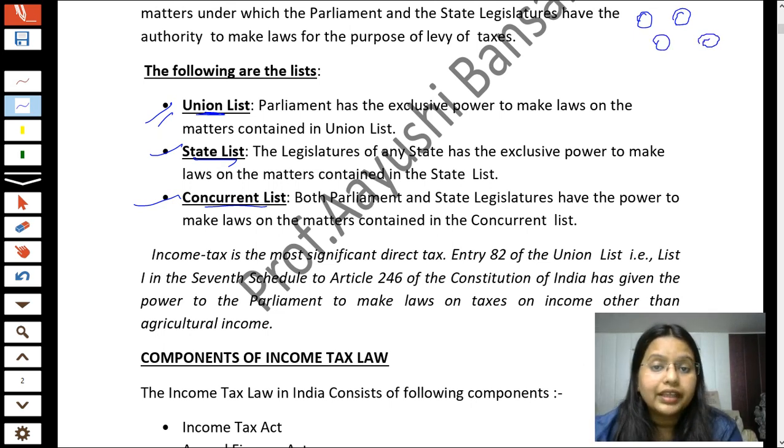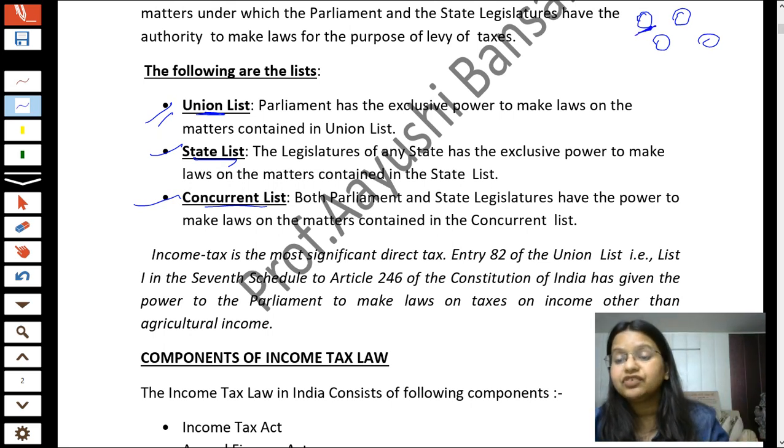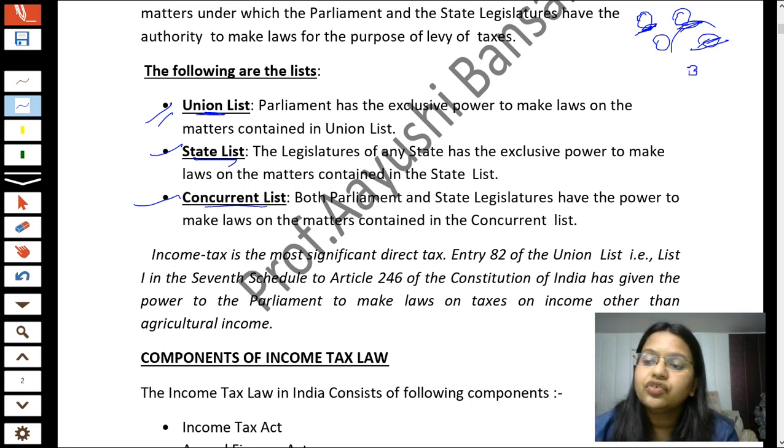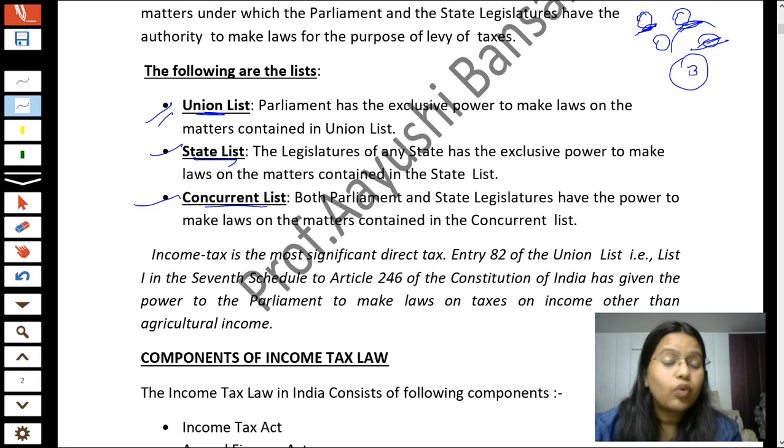Local authorities. Now the question comes, which taxes will be formed by the central government, which law will be formed by our state government, which law will be formed by our local authority, etc. So for the answer to this, they said that there are three lists in our Indian Constitution. What are those three lists?